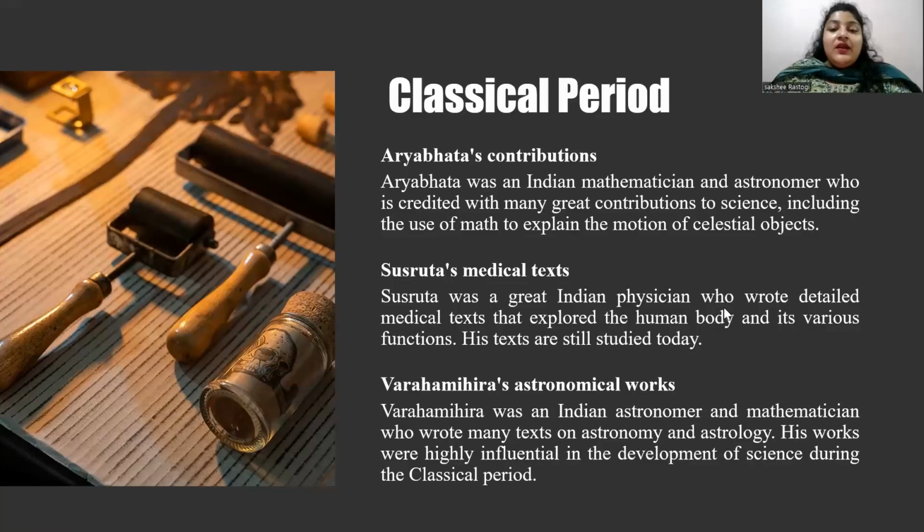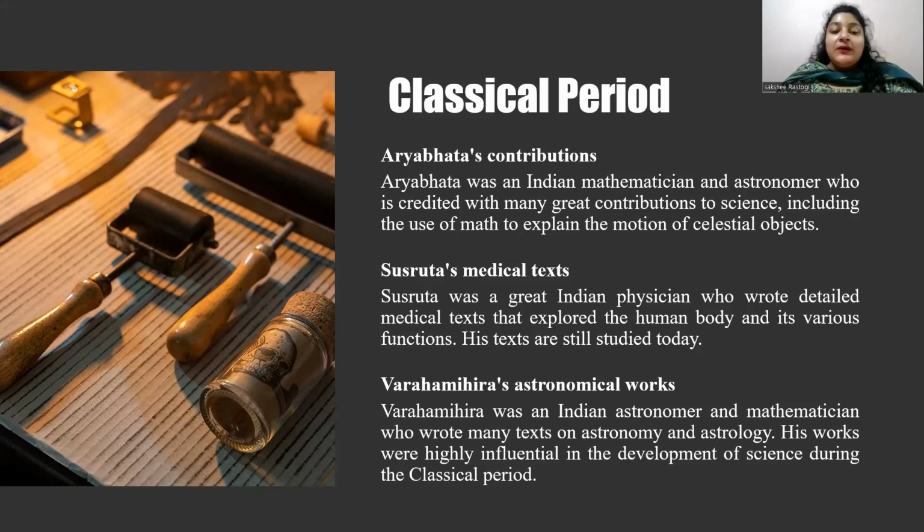Classical period. The classical period in Indian history dates from 320 CE to 650 CE and is also called the Golden Age. During this period, there was significant advancement in the fields of art, science, literature, astronomy, and religion and philosophy. Here are some of the key achievements and characteristics of the classical period, which I'm going to discuss right now. The Gupta Empire, which lasted from 320 CE to 550 CE, was a major world